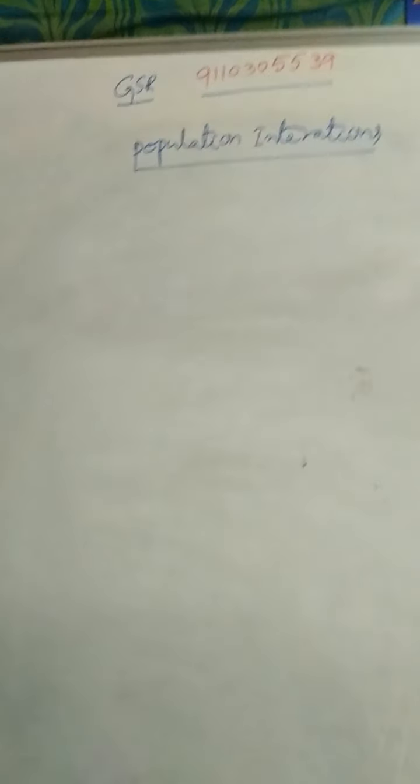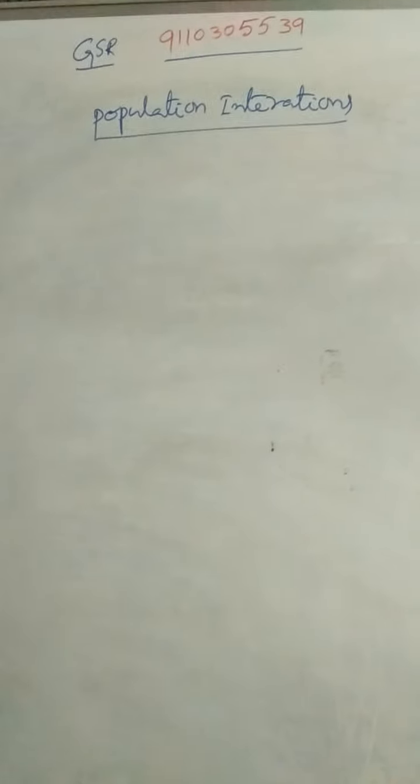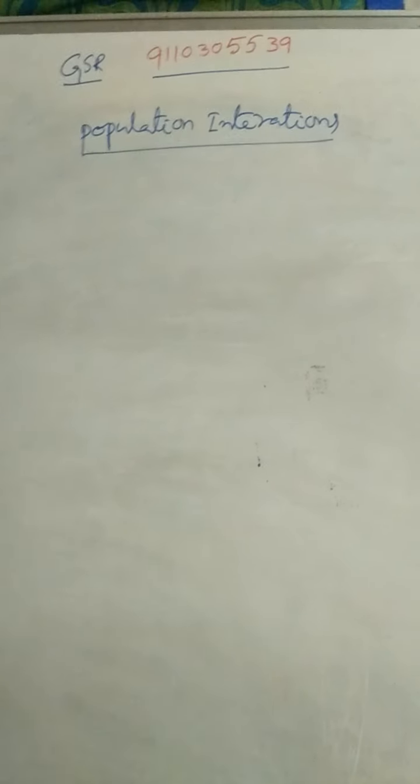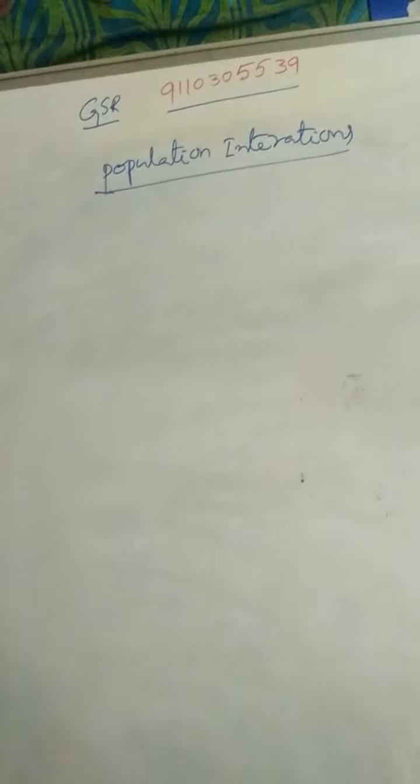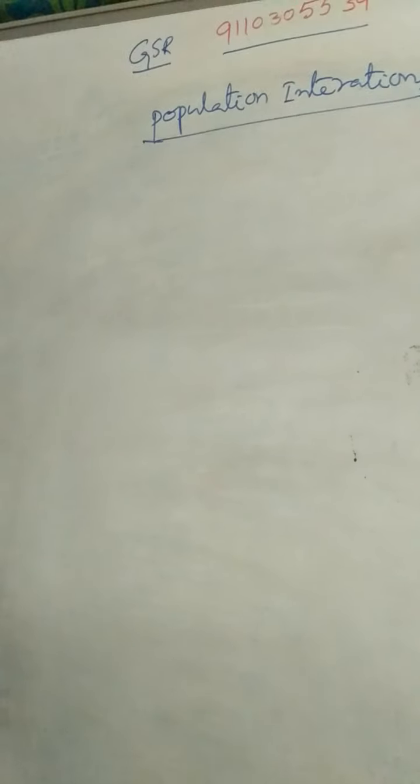Today we are going to discuss population interactions. What is a population? A group of organisms of the same species living in a particular area is called a population. In an environment, only one organism cannot survive. Why? Because they depend upon one another. That means they form interactions or associations.